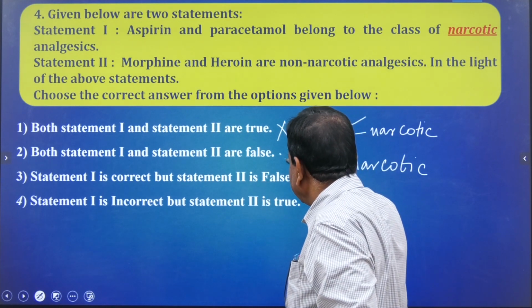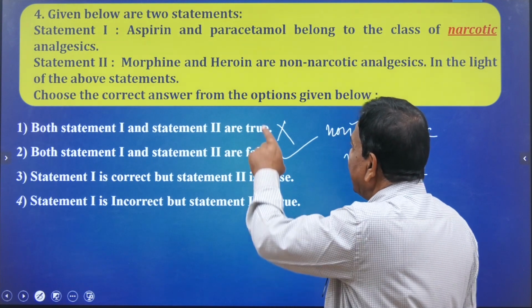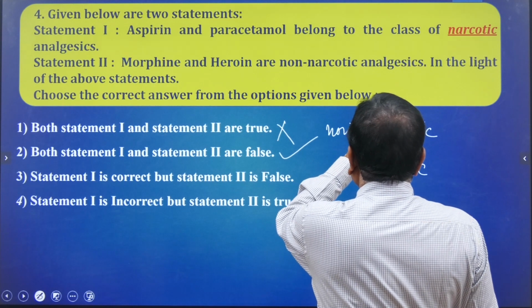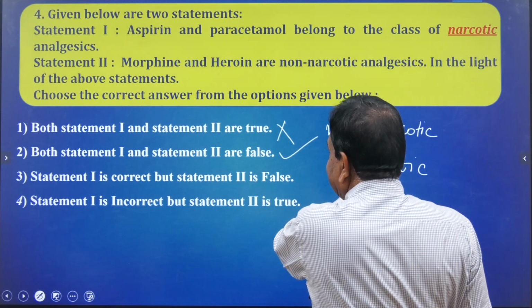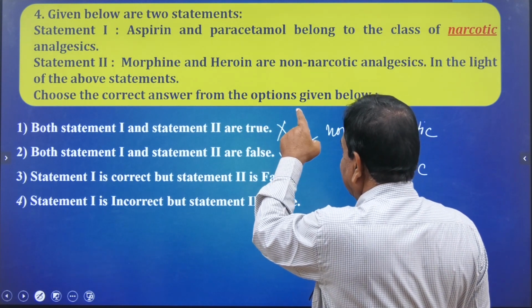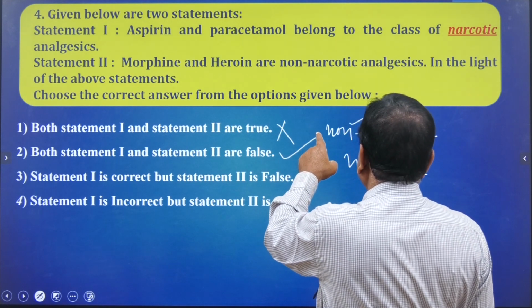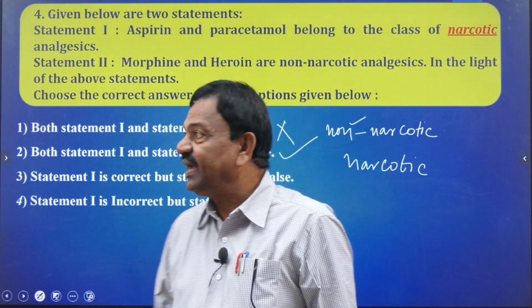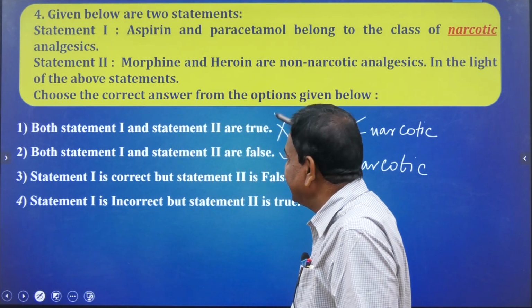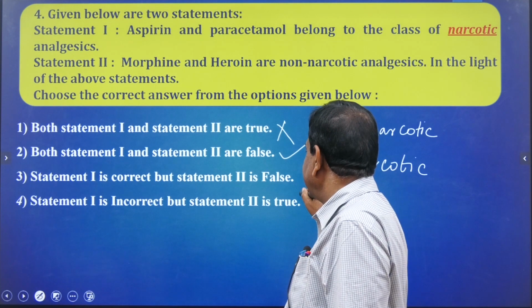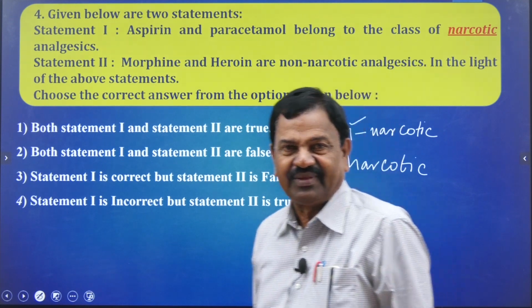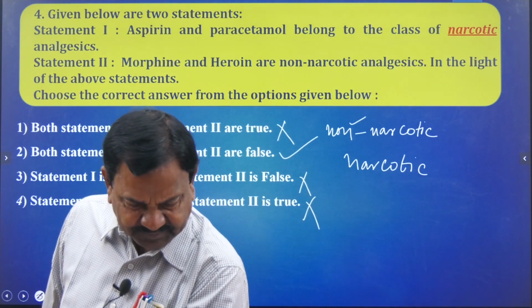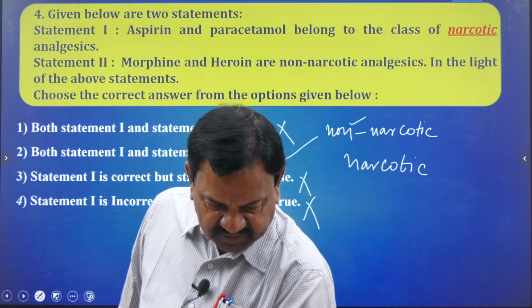That is right, because aspirin and paracetamol belong to the class of non-narcotic, and morphine and heroin are narcotic analgesics. So that is why the second one is the right answer, and the others are wrong. Clear? Then we are going to move on to the next one, the fifth.